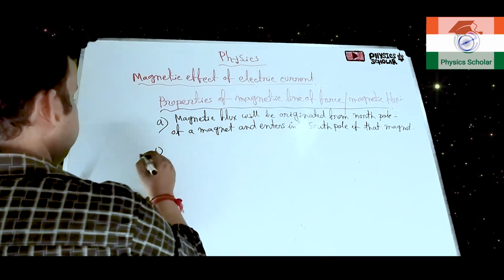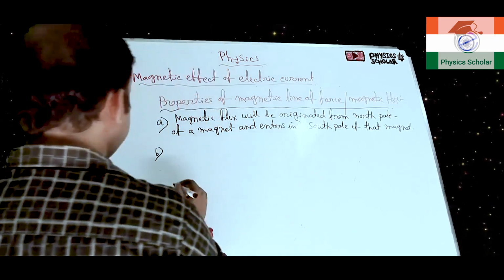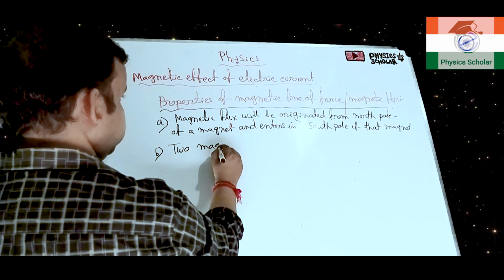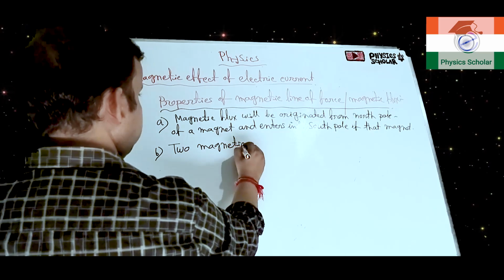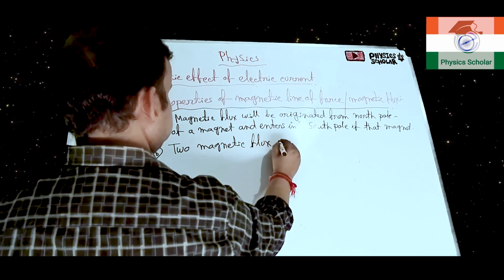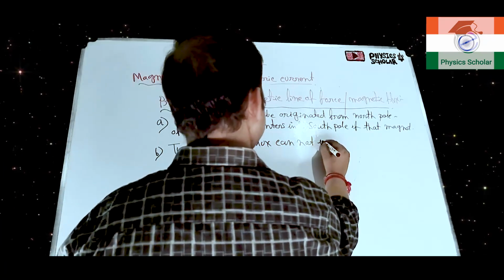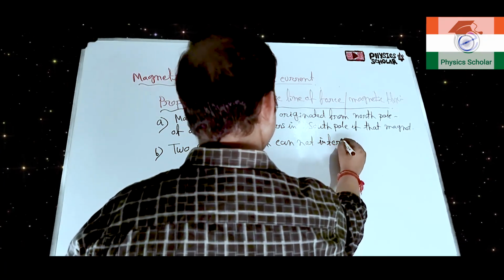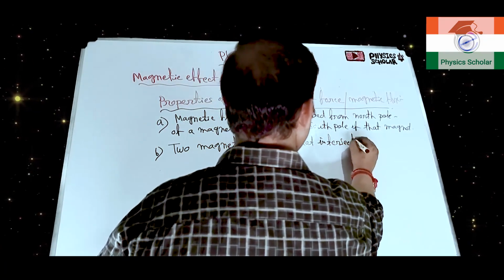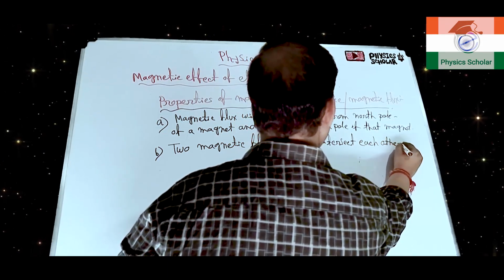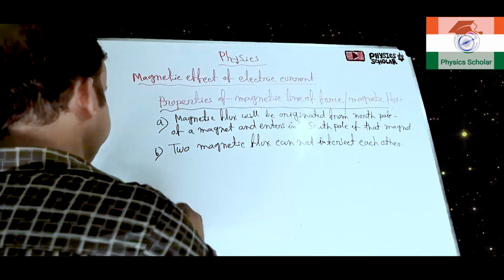Now number 2, or point B: two magnetic flux lines cannot intersect each other. Very important.